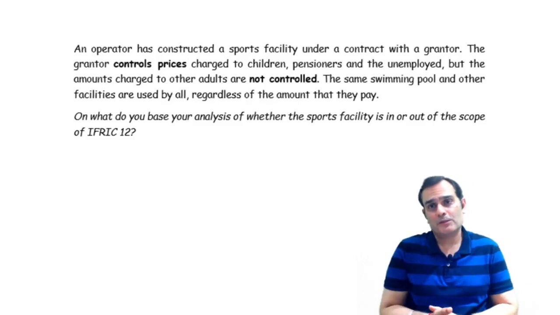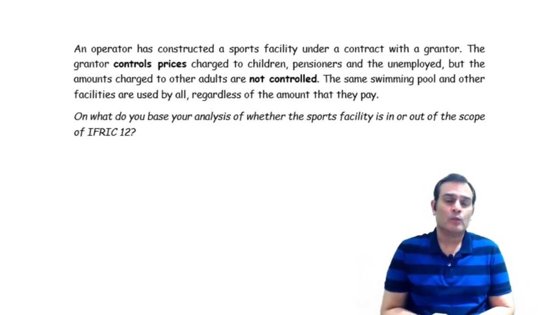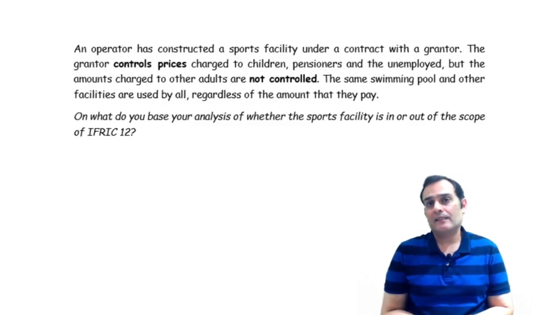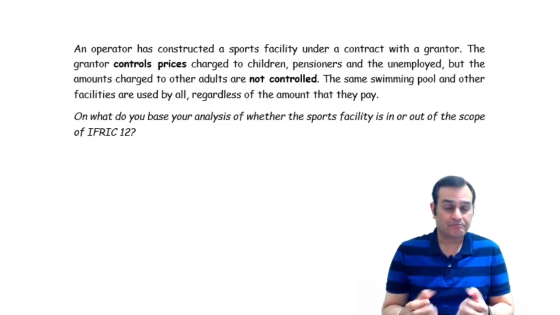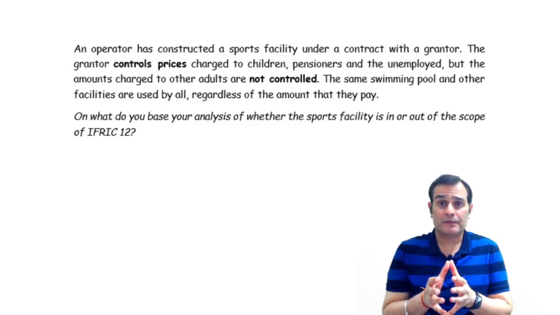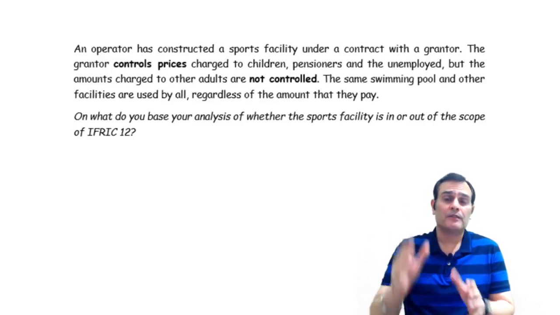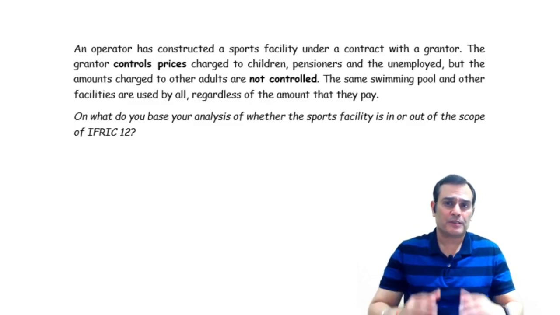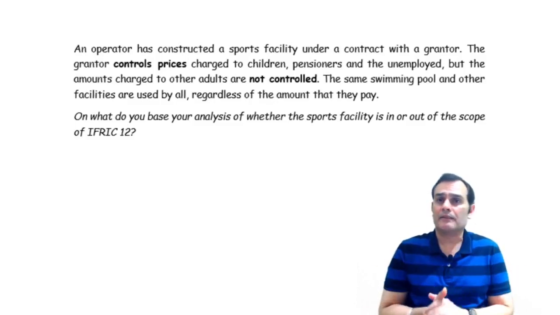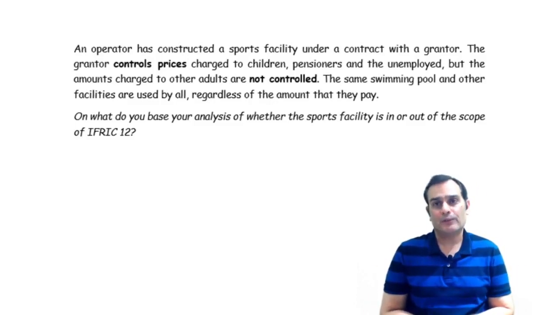Now, what do you do in this particular case to decide whether it is under the scope of IFRIC 12? Generally in practical life situations, we look at some quantitative information to decide the same. Look at the revenue which is coming from the controlled, that is the regulated portion. Look at the revenue which is coming from the unregulated portion, and accordingly, depending upon the revenues coming from the regulated and the unregulated portions, one would take a call.